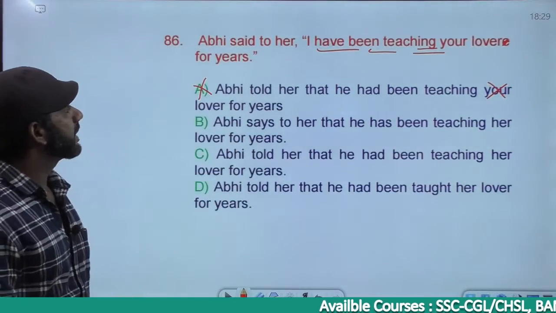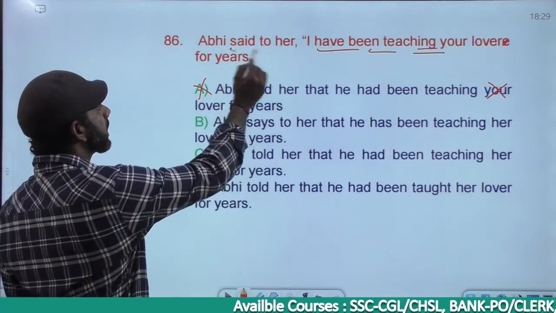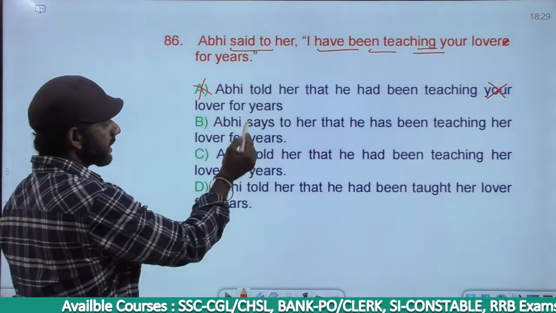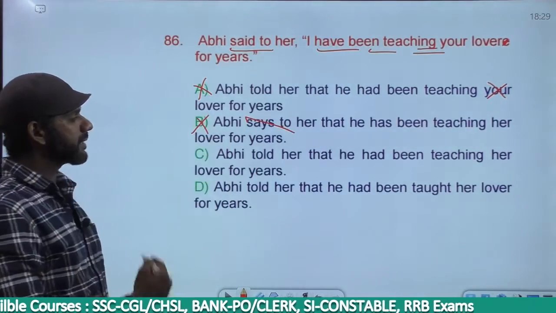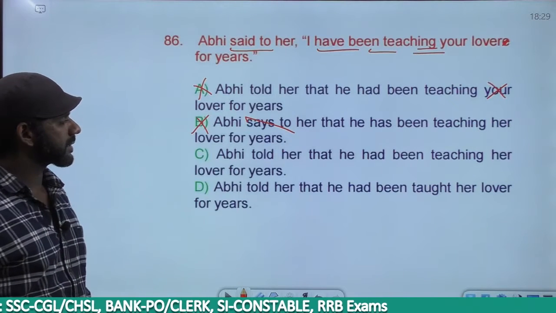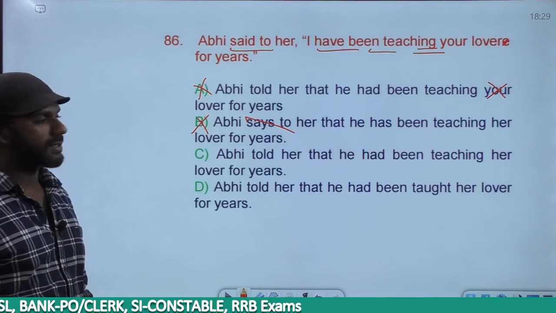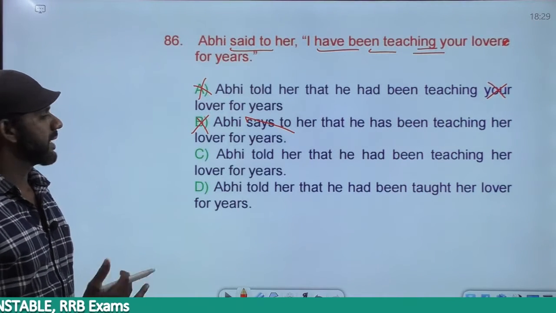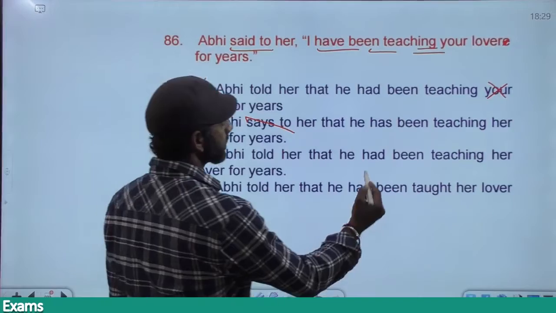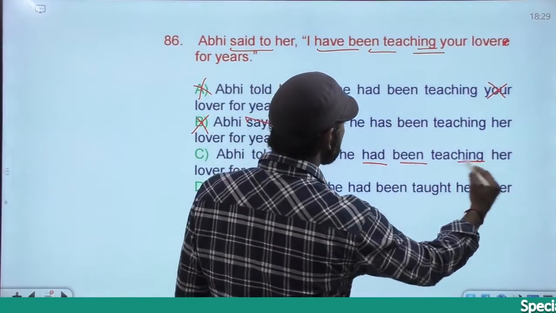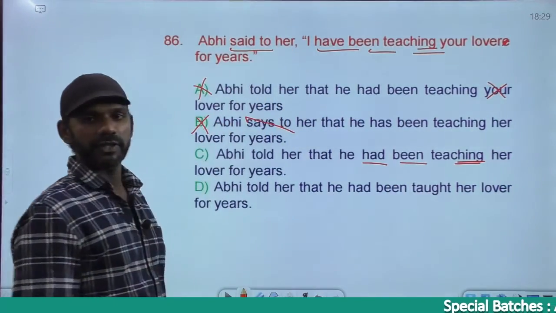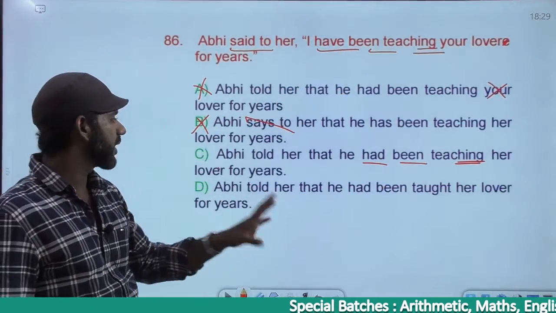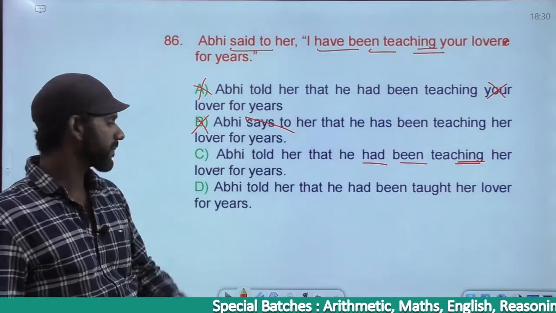Come to B. Abhi says to her. The reporting verb here is said to, past tense. We cannot change the tense of the reporting verb. Says is present tense. Option B is gone. Come to option C. Abhi told her that he had been teaching her lover for years. He had been teaching is had plus been plus V1 plus ing, past perfect continuous. Present perfect continuous became past perfect continuous. Completely fine. Option C must be considered.